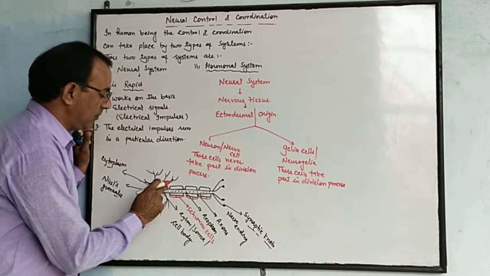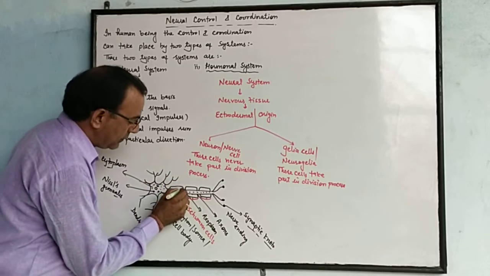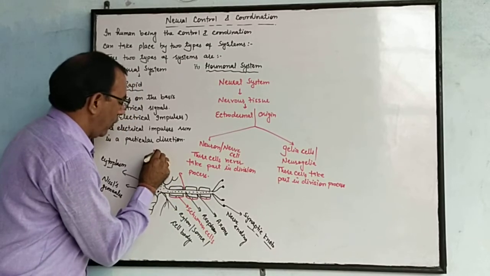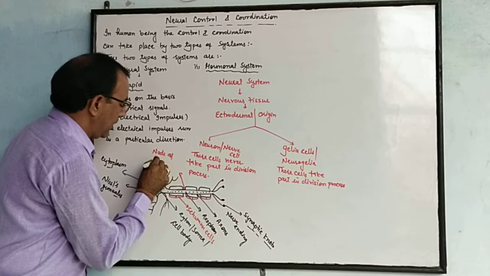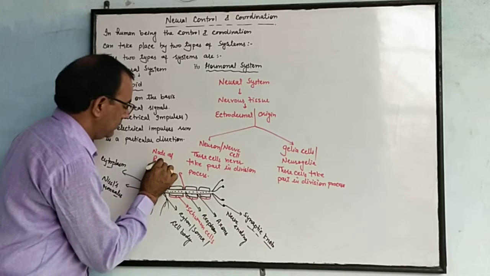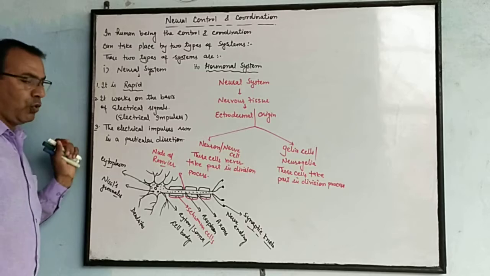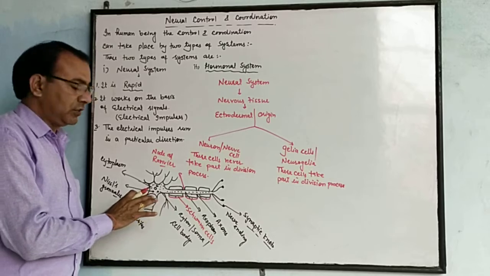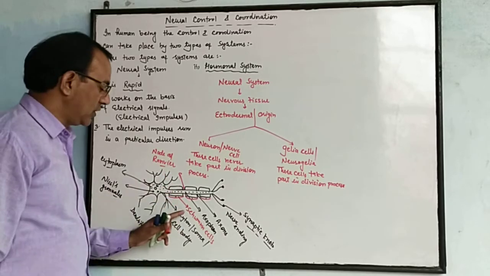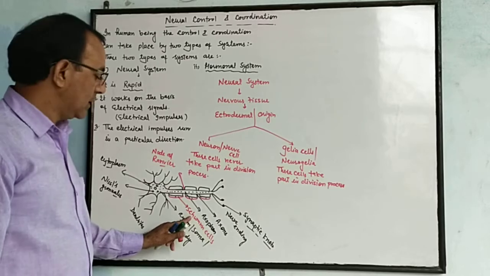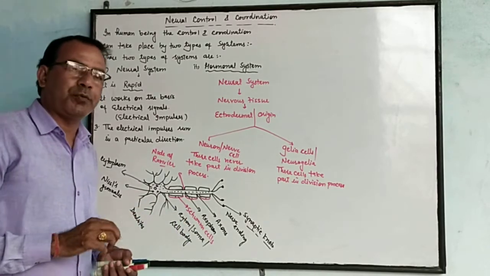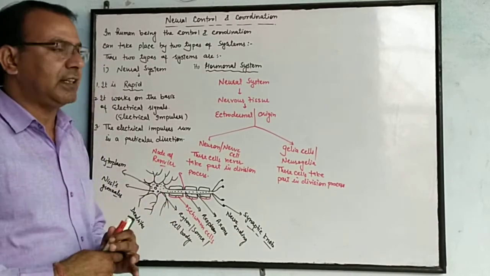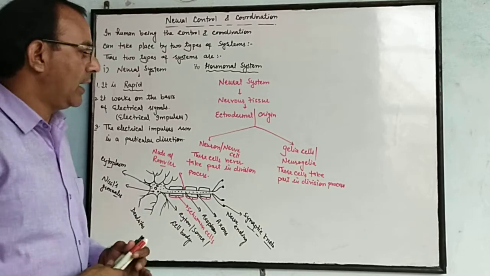Schwann cells secrete the myelin sheath which covers the axon, and the place where no myelin is present is known as the node of Ranvier. So there are some neurons which contain a myelin sheath and some may not. If the Schwann cell secretes myelin, that type of neuron is known as a myelinated neuron, and if there is no myelin present, then that neuron is known as a non-myelinated neuron.